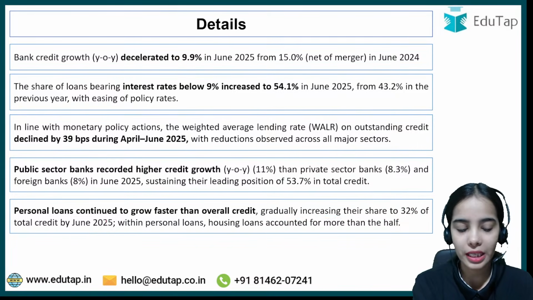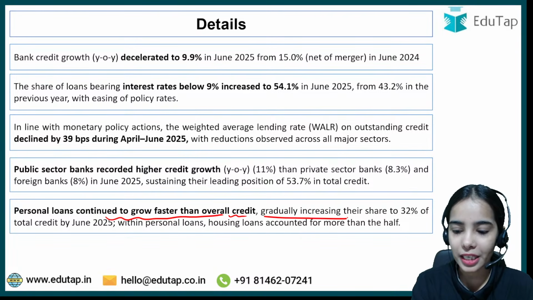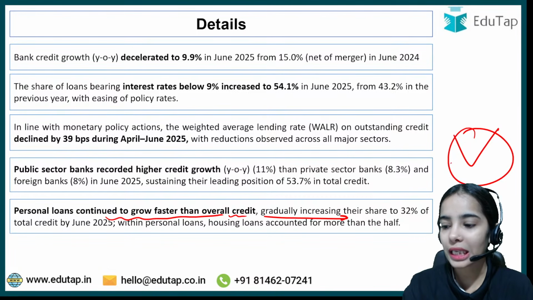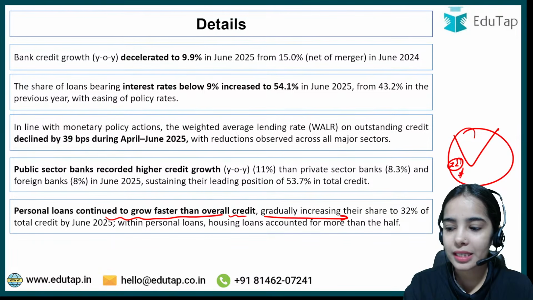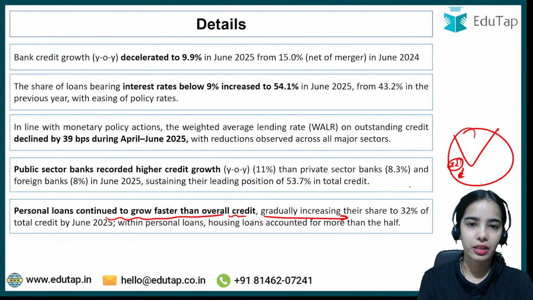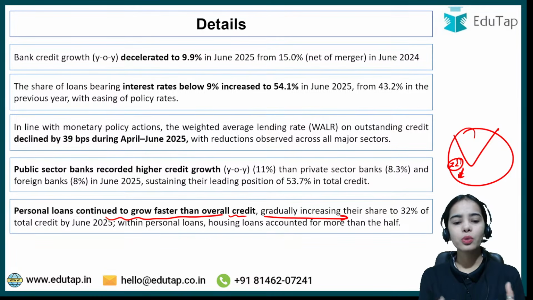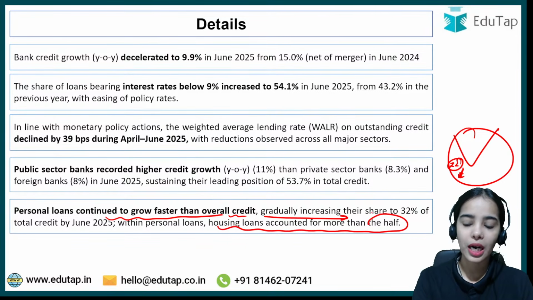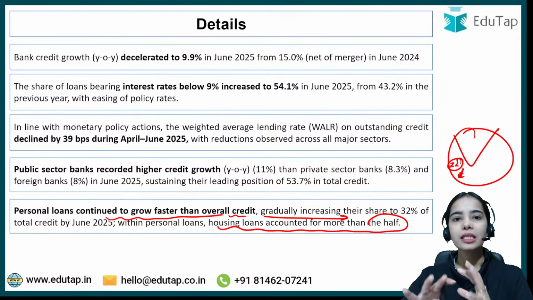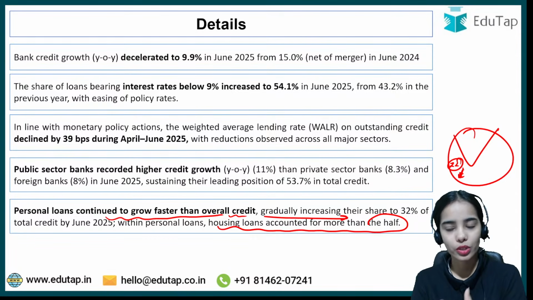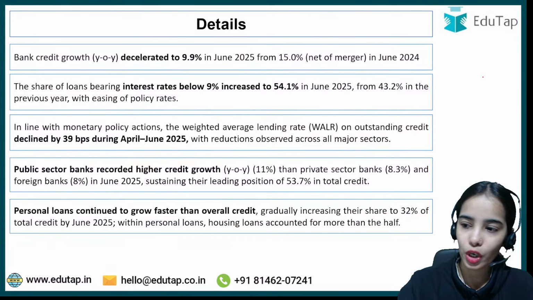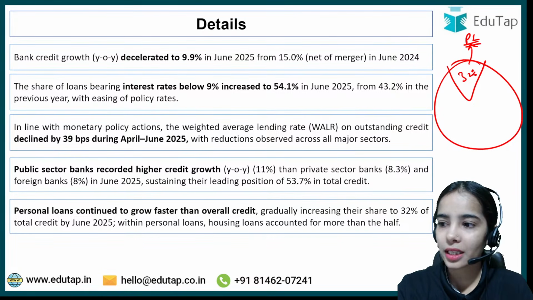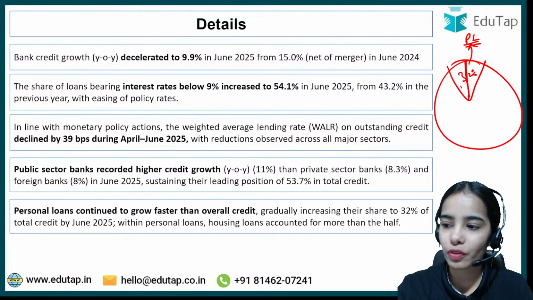So the personal loans continue to grow faster than overall credit, gradually increasing their share in the total credit. It will become a problem when the industrial loans keep on growing by a lesser percentage, and if industrial loans start declining, then the problem will come. It is fine for now, because housing loans account for more than half of personal loans. Out of the total loan, 32% of the share goes to personal loans, and in the personal loan category, more than 50% is going for housing loans.